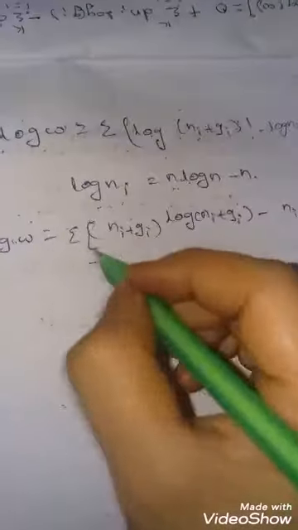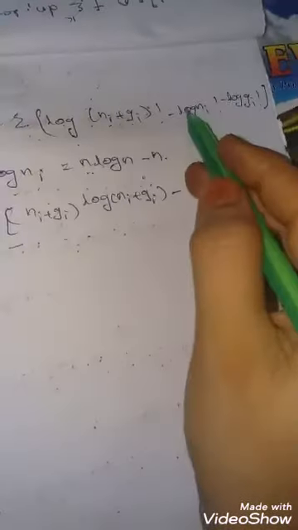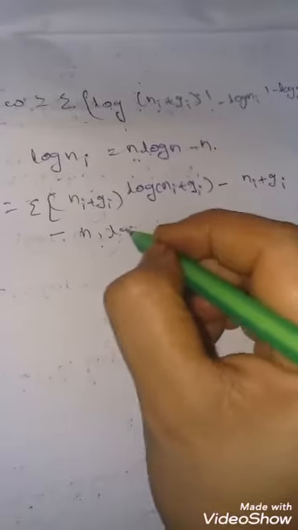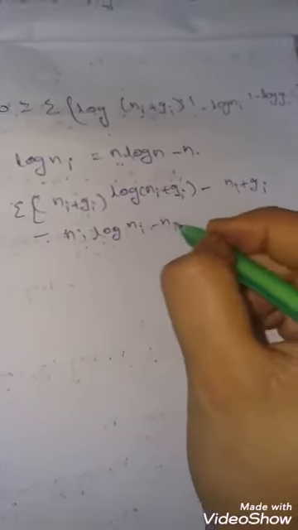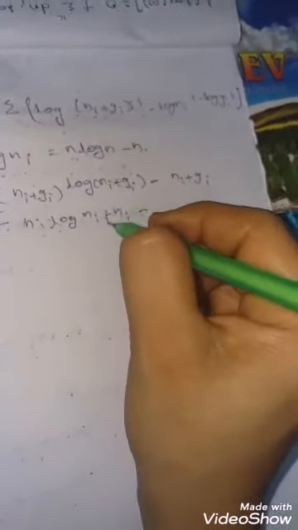Minus, for log Ni factorial also we apply this, that is Ni log Ni minus Ni. This is totally minus now, so what we get here is plus.